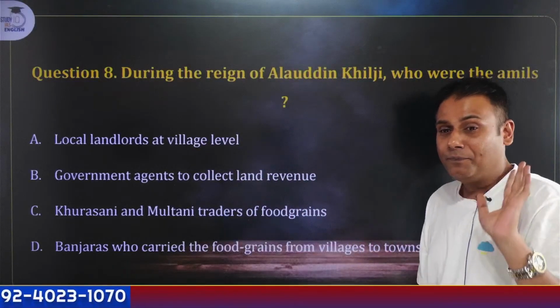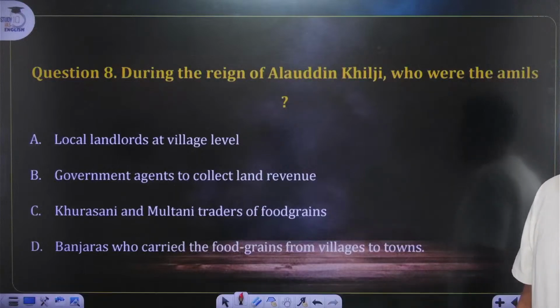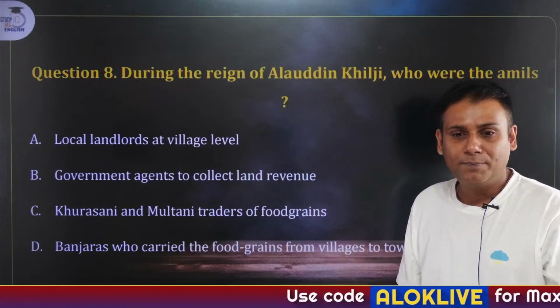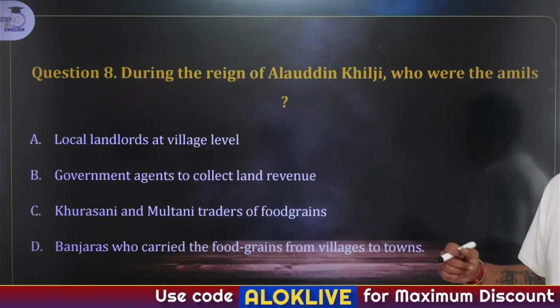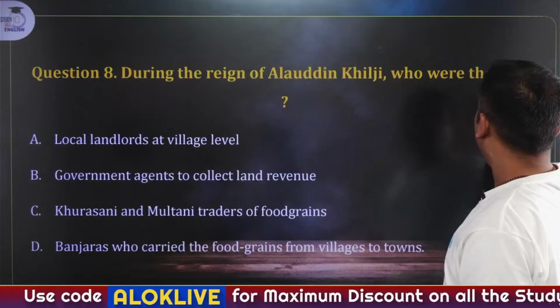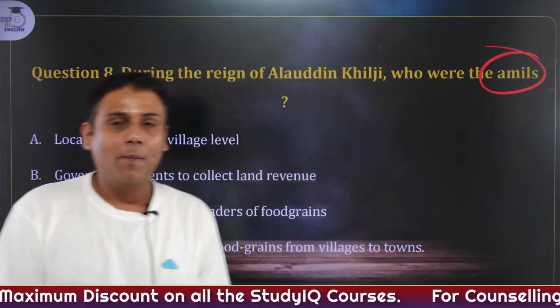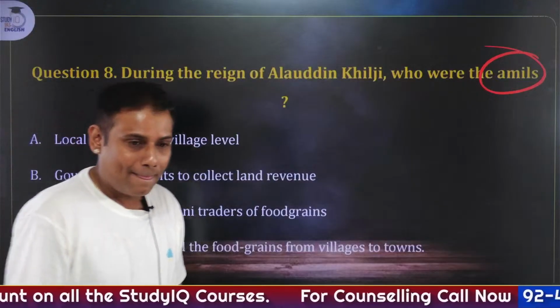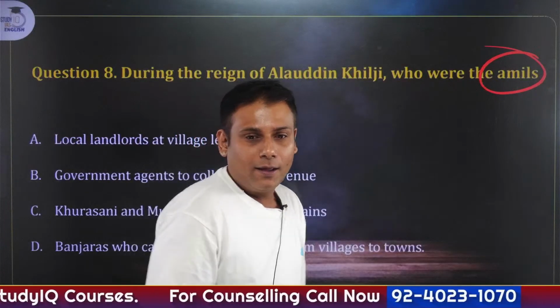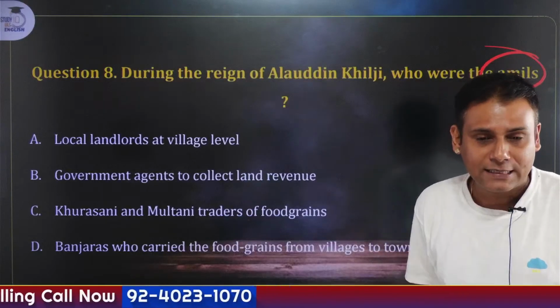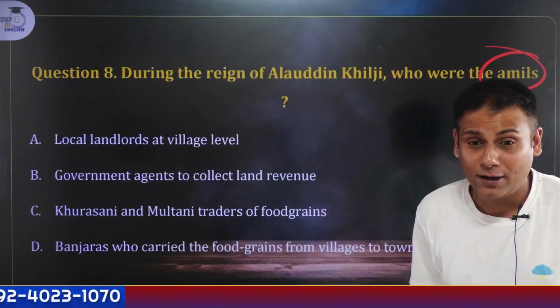If you remember, the options are local landlords, government agents, Khurasani and Multani traders, Banjaras. Yes. Who were Amils? Yes, guys. Arbi. Okay. You have given the first answer, but the answer is not correct.